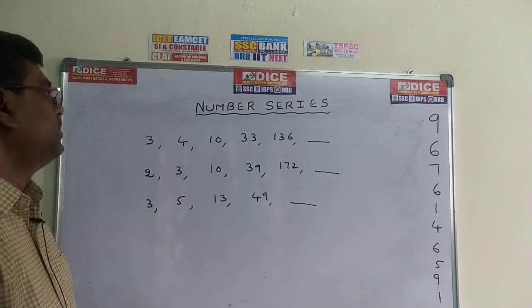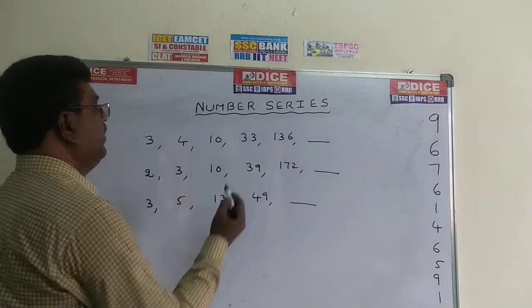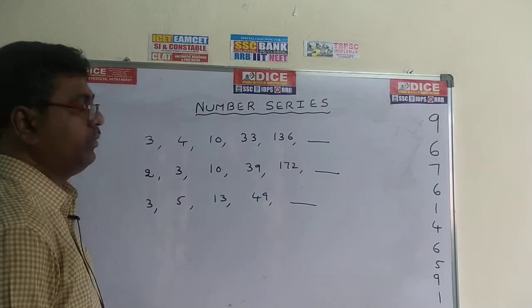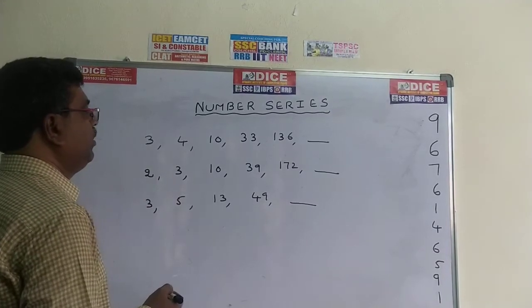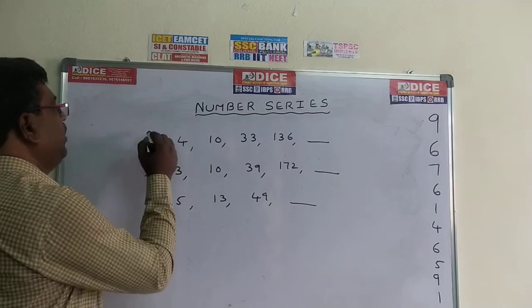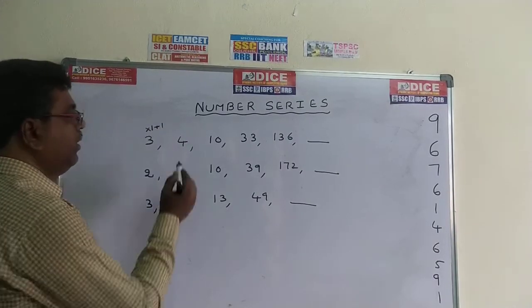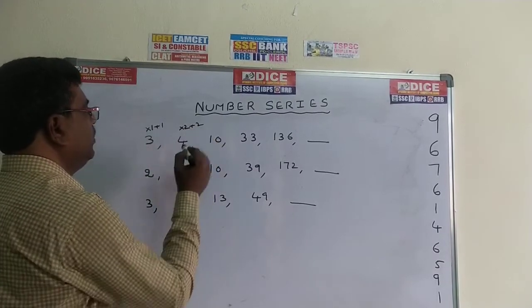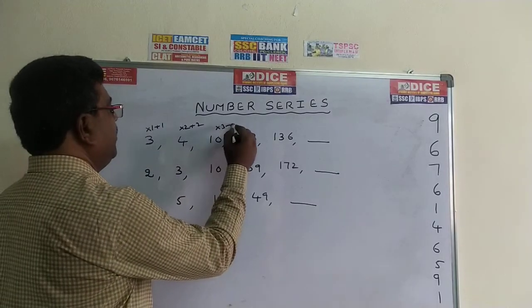Now come to these problems. The first one is 3, 4, 10, 33, 136. Here you can observe the value: 3 into 1 plus 1 square, I hope. 3 into 1 plus 1, the value becomes 4. 4 into 2, 8 plus 2. The value becomes 10.